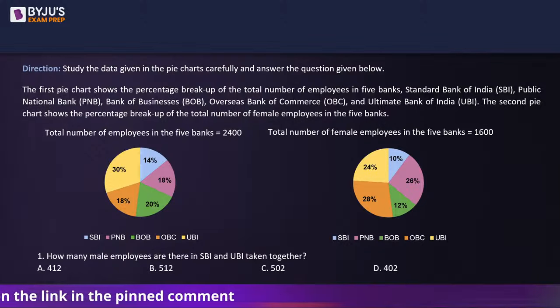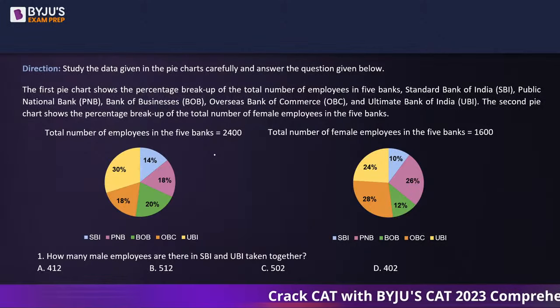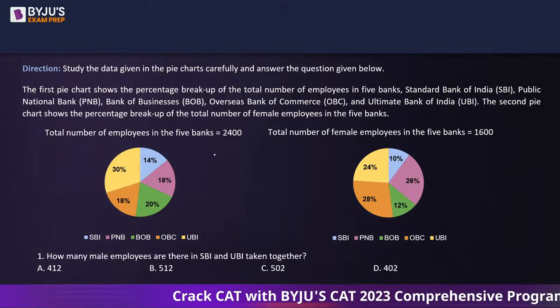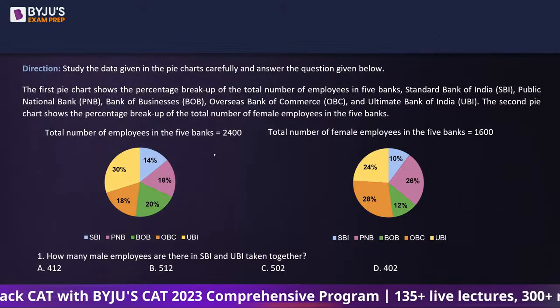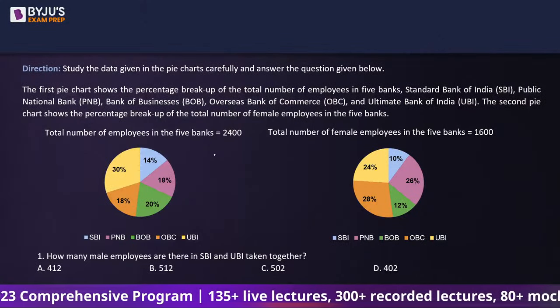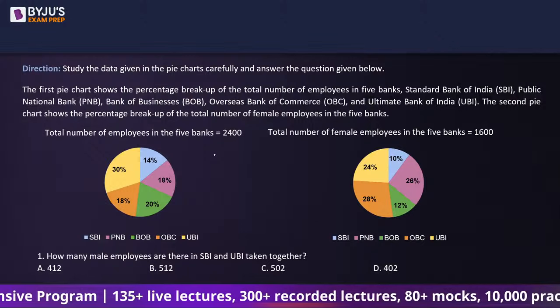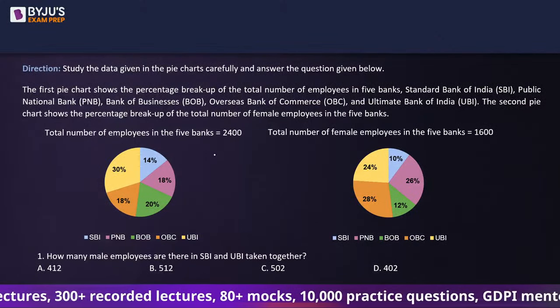Okay. So the question says the first pie chart shows the percentage breakup of the total number of employees in 5 banks: Standard Bank, SBI, PNB, BOB, OBC, and UBI. The second pie chart shows the percentage breakup of the total number of female employees in the 5 banks. So total number of employees in the 5 banks is 2400, total number of female employees in the 5 banks is 1600, and we have the percentage breakup of these 5 banks. Question asked is how many male employees are there in SBI and UBI taken together?